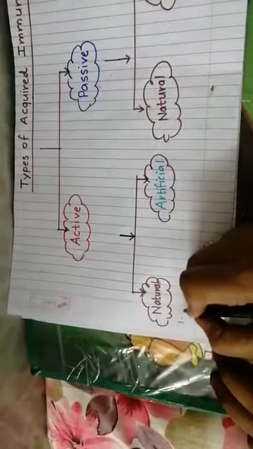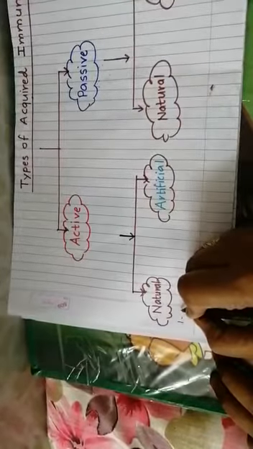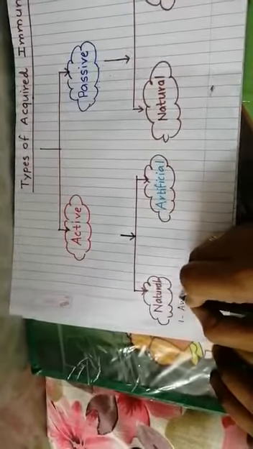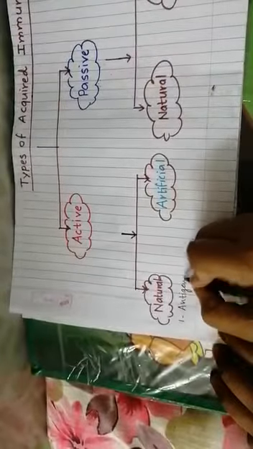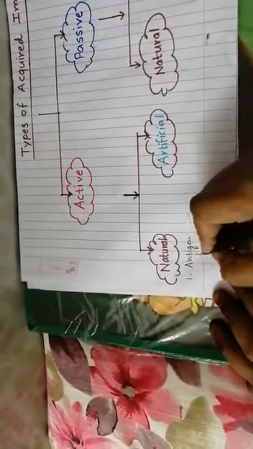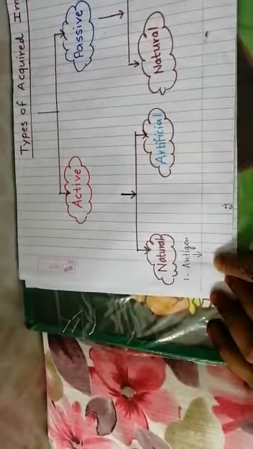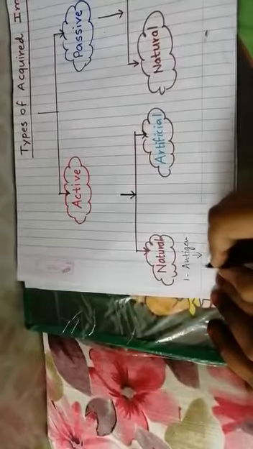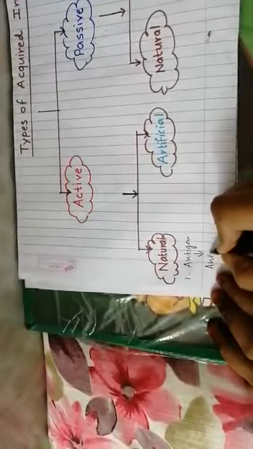Let's see what is natural active acquired immunity. Suppose antigen enters into our body. Okay, the antigen for causing chickenpox or measles enters into our body. Our body will recognize that antigen, and our body will make the antibody against that antigen.